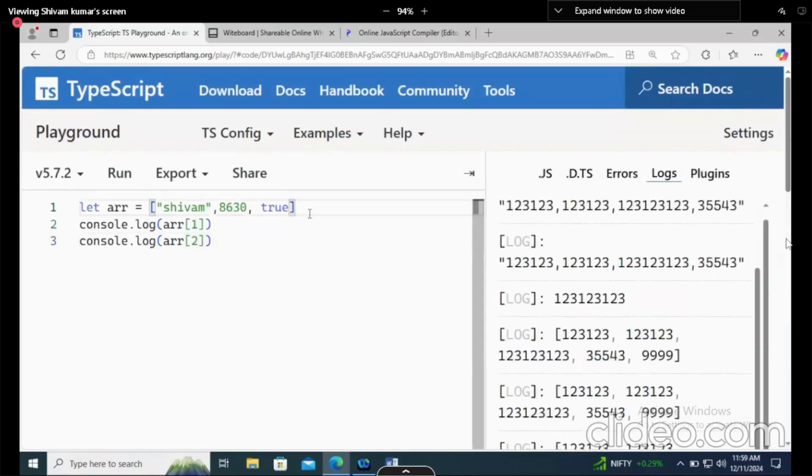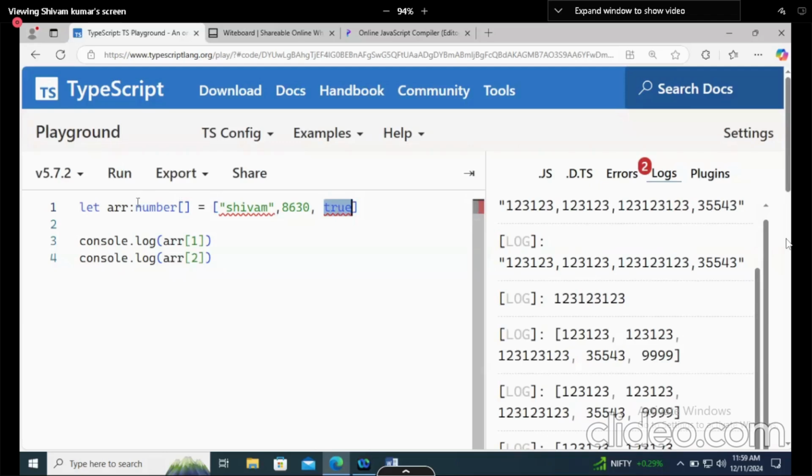Now what type should I add to this array? Number, it will be an error. String, it will be an error. Boolean, it will be an error now. Let's say if I'm creating a number array, these two values are not good values here. So yesterday, that's why we taught you union and intersection.